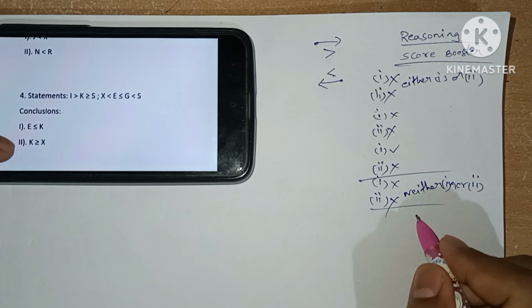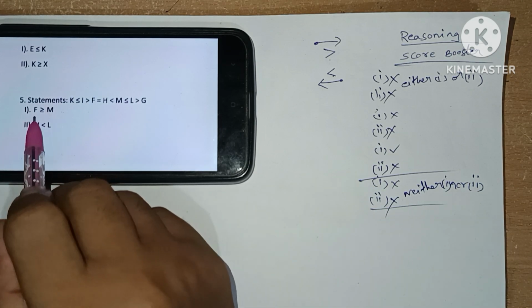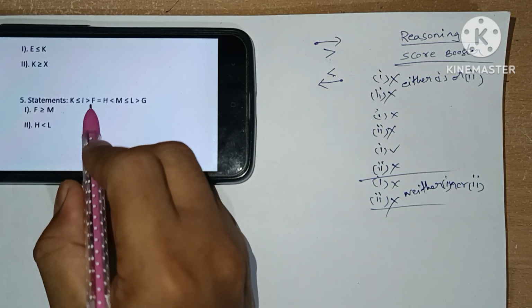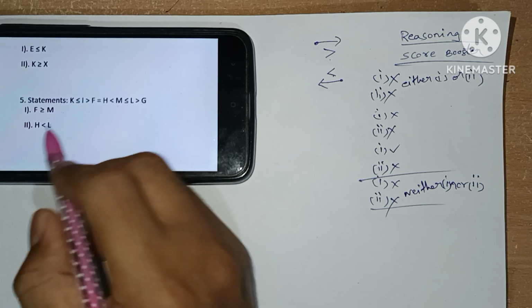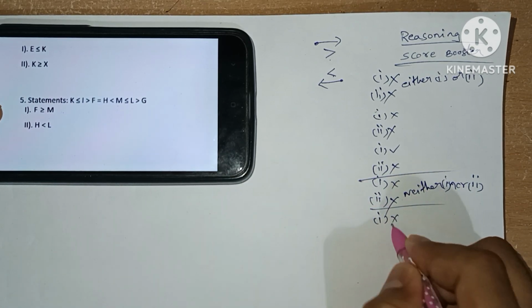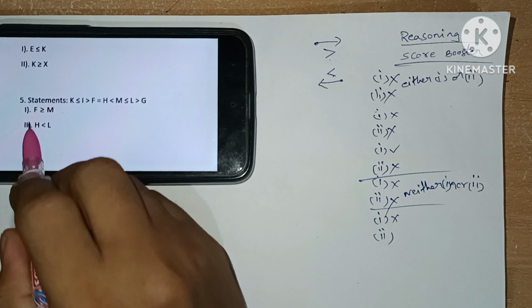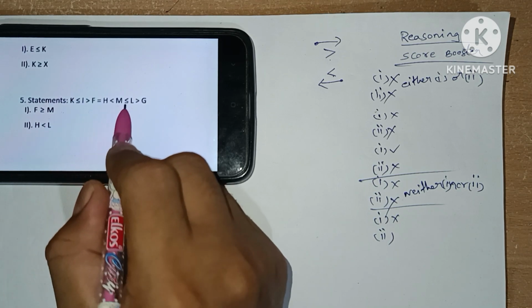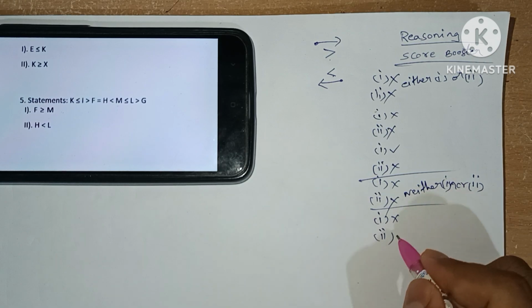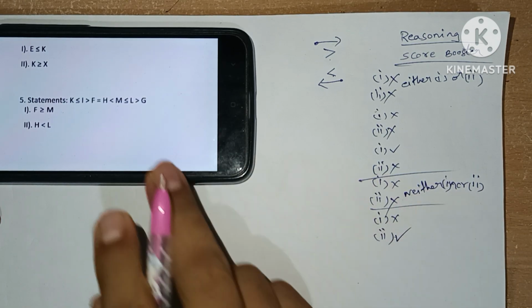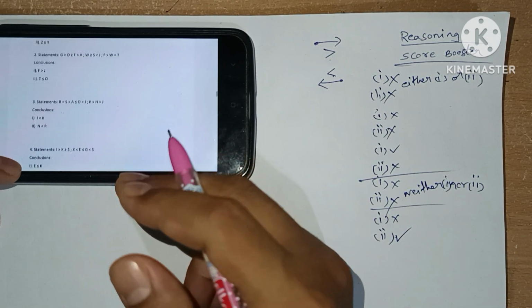Next, fifth question, the flow from F to M with everywhere equals to. From F we can reach H, but cannot flow to M, so the first conclusion will be false. Second conclusion, the flow from L to H. From L we can flow to H, it is possible, so the second conclusion will be true. Here we have completed inequalities.